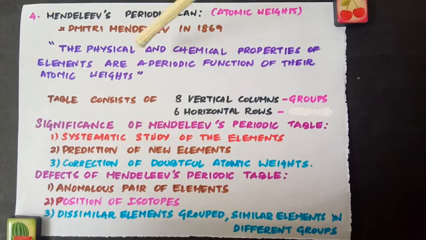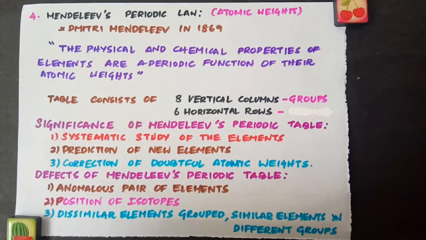It states that the physical and chemical properties of elements are a periodic function of their atomic weights. That is, when the elements are arranged in order of their increasing atomic weights, elements with similar properties are repeated after certain regular intervals.